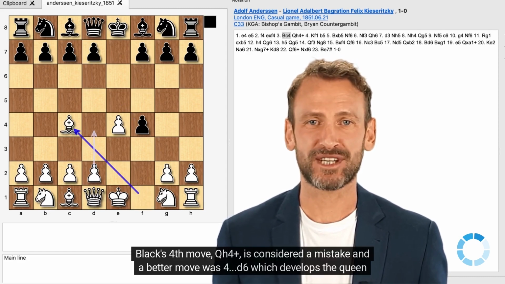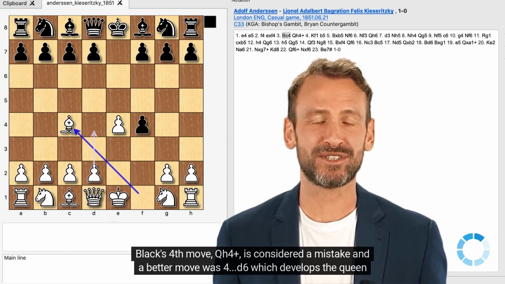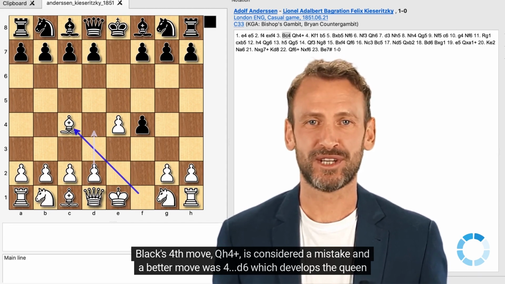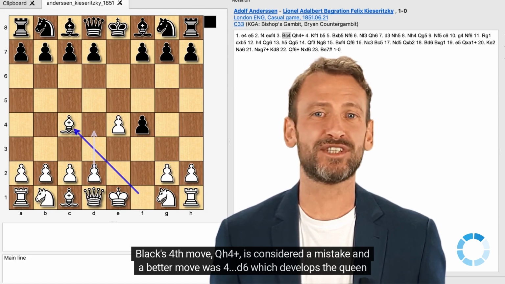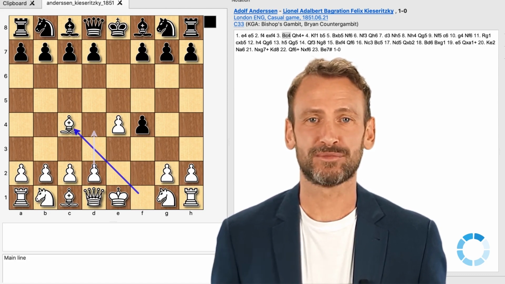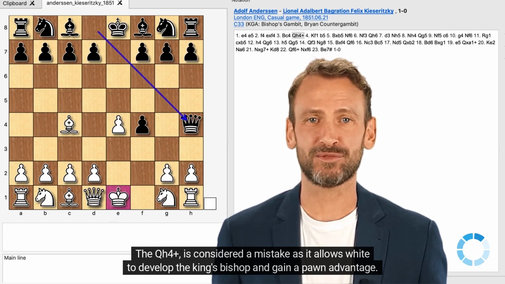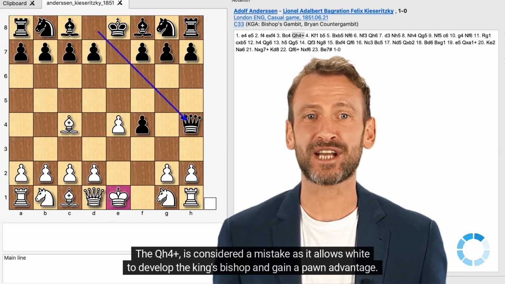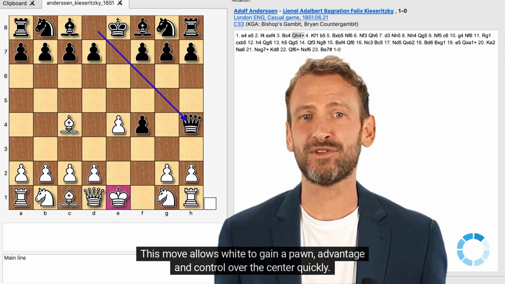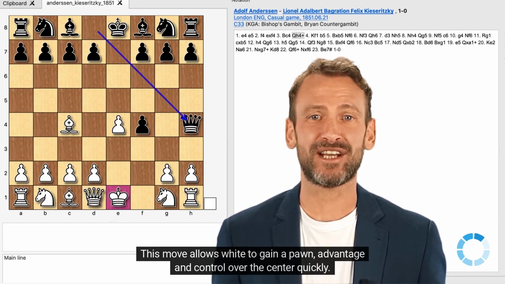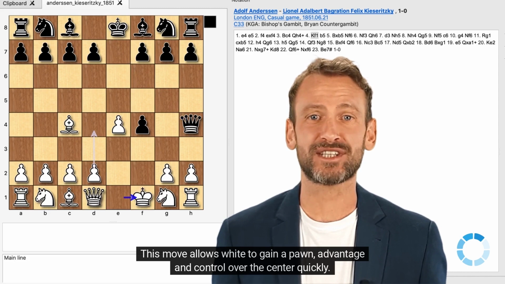Black's fourth move, qh4, is considered a mistake, and a better move was d6, which develops the queen and prepares to castle. The qh4 is considered a mistake as it allows white to develop the king's bishop and gain a pawn advantage. This move allows white to gain a pawn advantage and control over the center quickly.